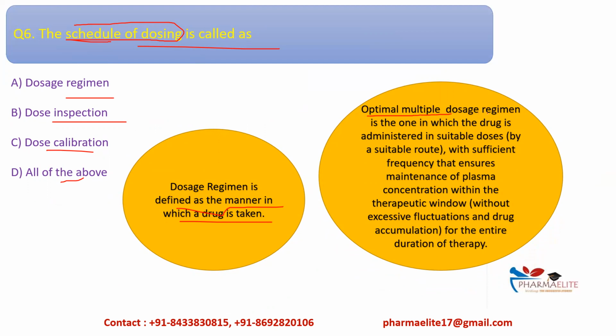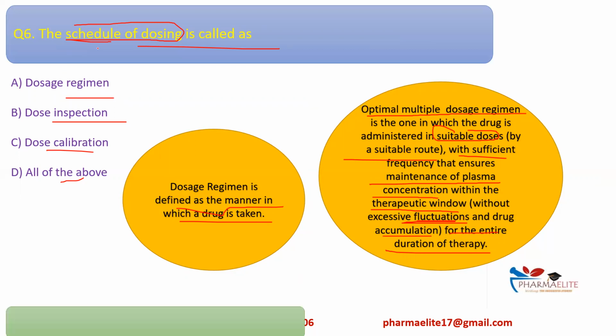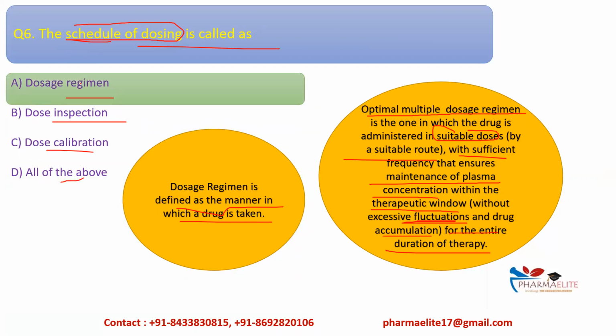So optimal multiple dosage regimen is the one in which the drug is administered in suitable doses by suitable route, with sufficient frequency that ensures the maintenance of the plasma concentration within the therapeutic window without excessive fluctuations, okay, and drug accumulation for the entire duration of therapy. Okay, this is nothing but a dosage regimen. So the correct option over here will be dosage regimen.